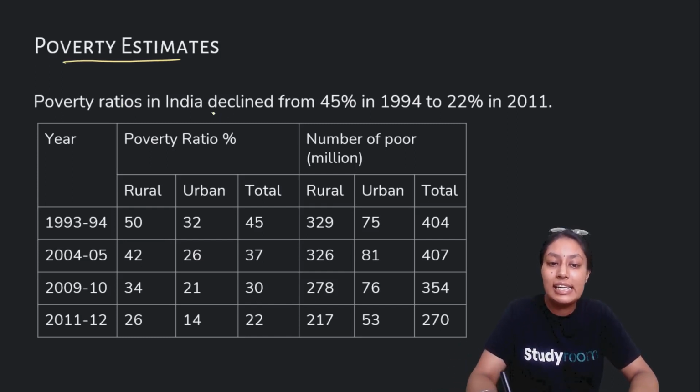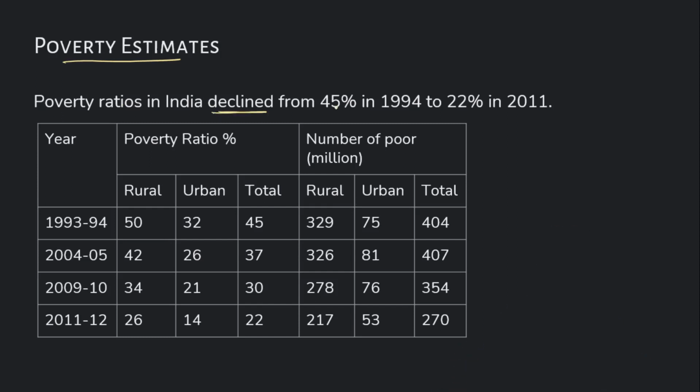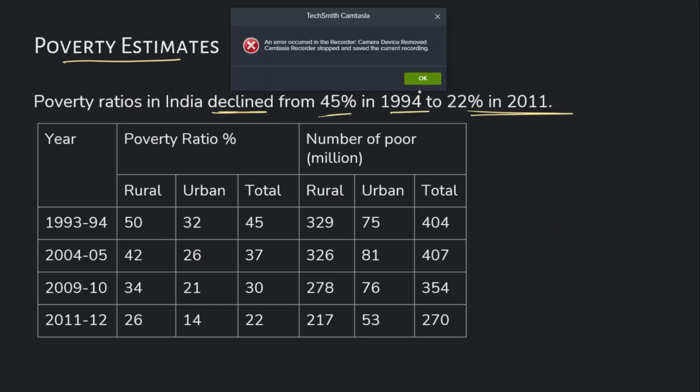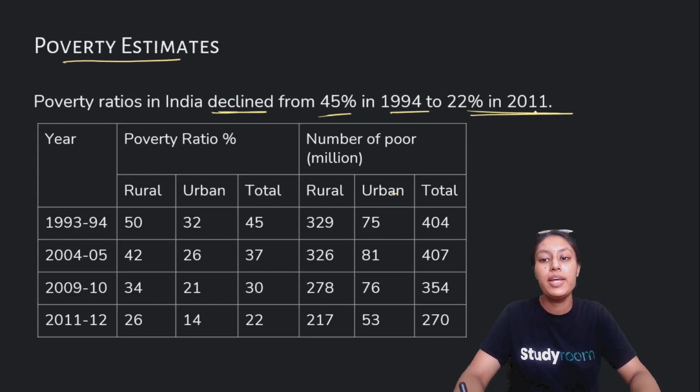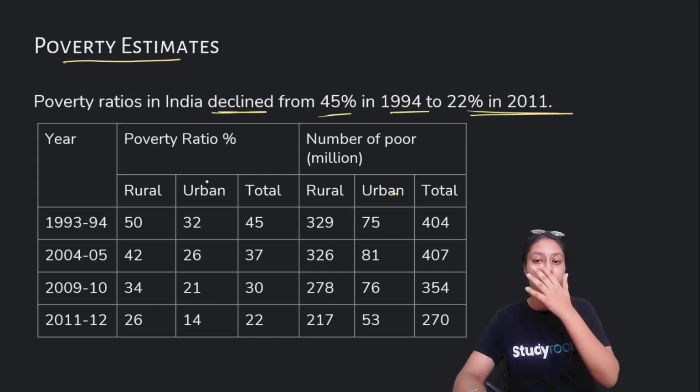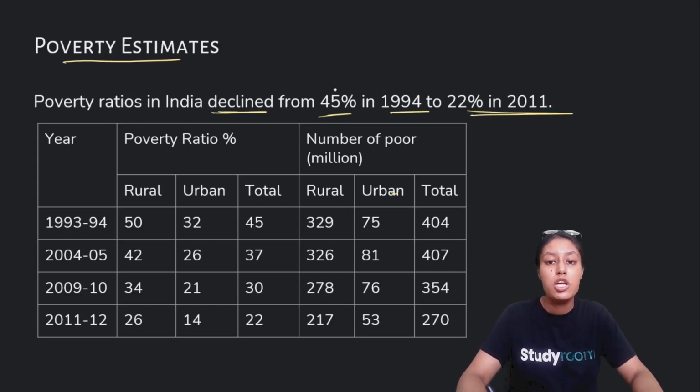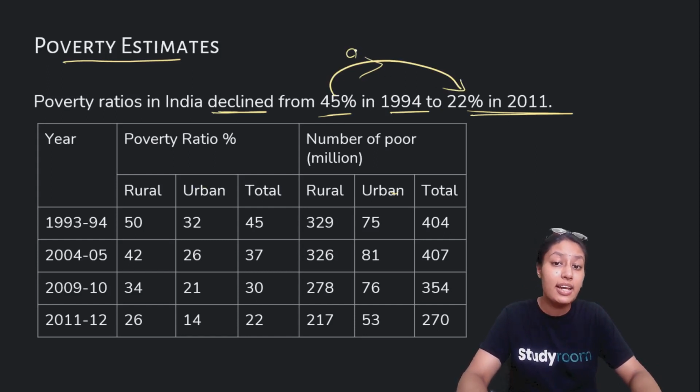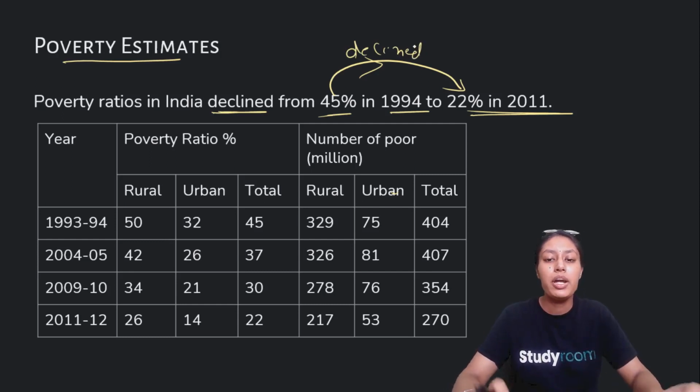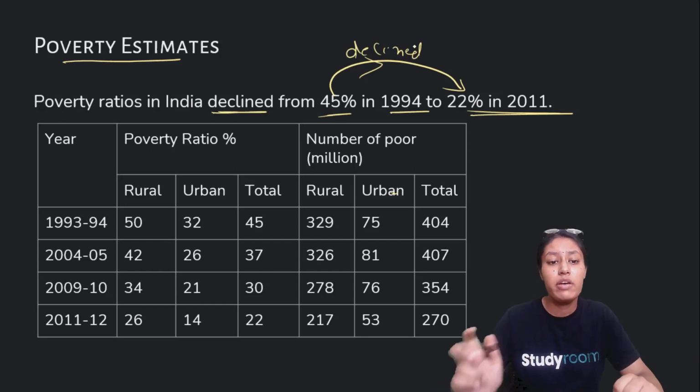Well, it has declined. In 1994 it was 45%, but in 2011 it has reached 22%. So from 45 to 22%, yes, it has declined, which is a very good report. But do you think that's enough or not enough? Let's find out.